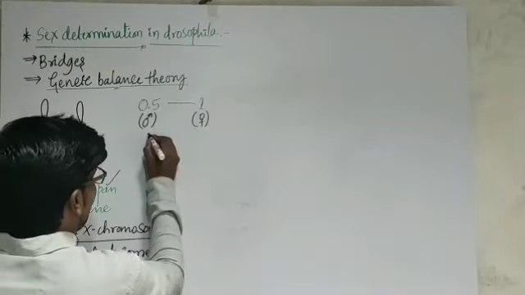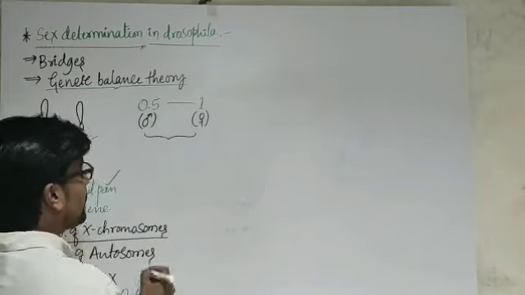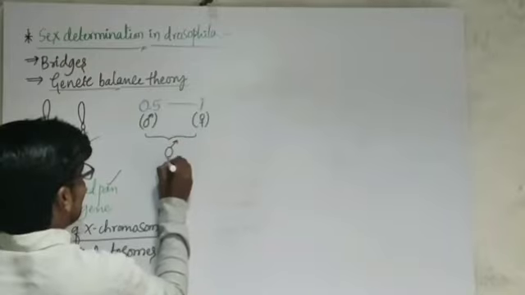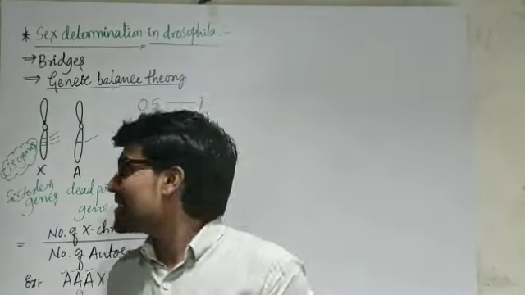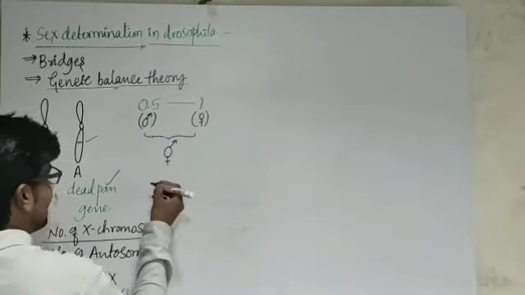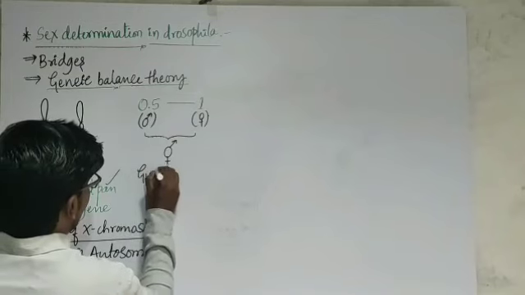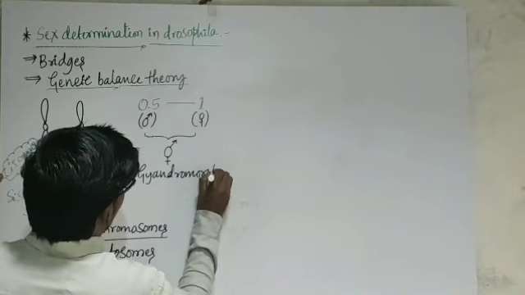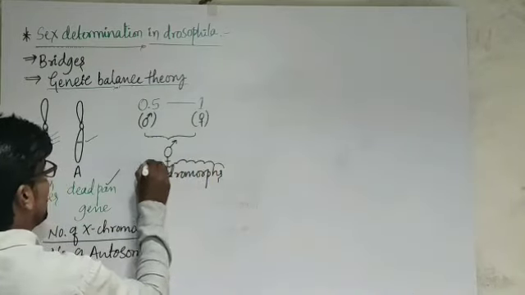If we get a value in between, it becomes just like a bisexual. These organisms are called gynandromorphs. This is the major term.